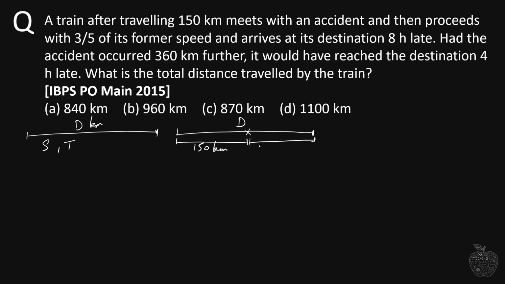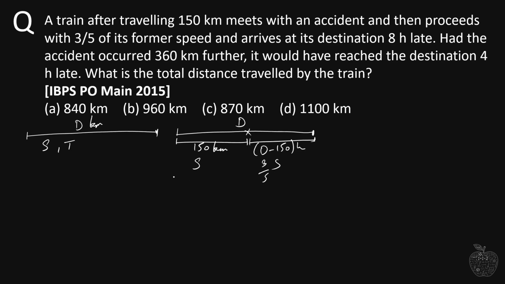So what is the rest of the journey? It would be d minus 150 kilometers. Originally, for 150 kilometers it traveled with s speed, and now it will take 3/5 of the former speed, which is s. So speed will be 3/5 s. Now let's first calculate the time here.